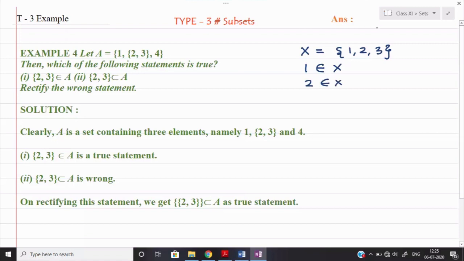But suppose that I have one more set Y is equal to 1 comma 2.